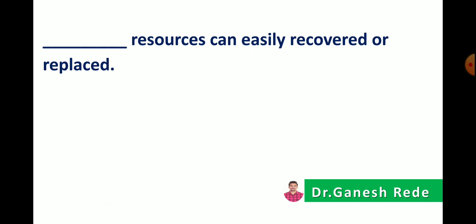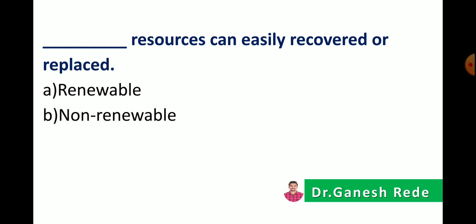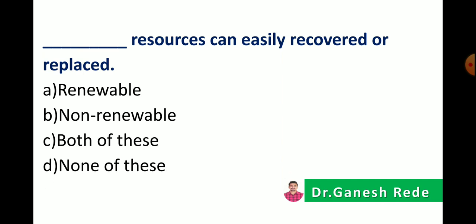Then next question: dash dash resources can be easily recovered or replaced. Option A, renewable resources, option B, non-renewable resources, option C, both of these, and option D, none of these. So the correct answer is renewable resources can be easily recovered or replaced.